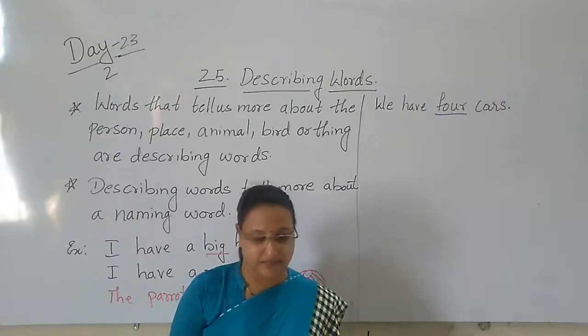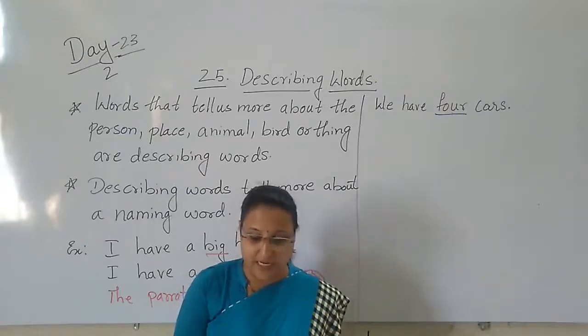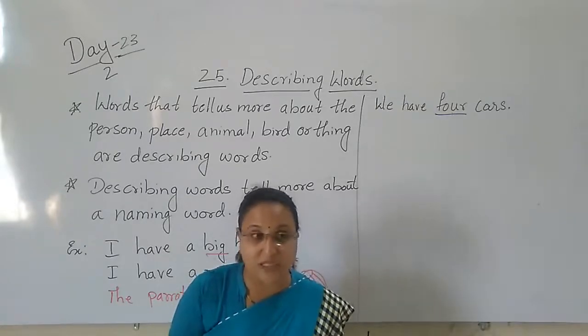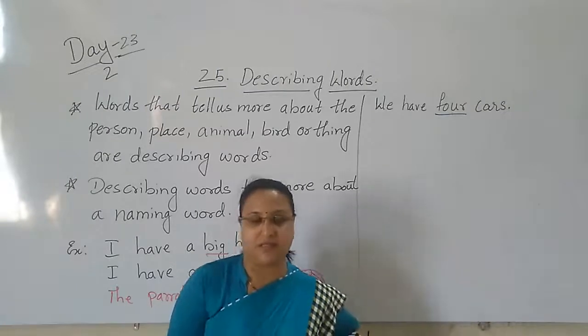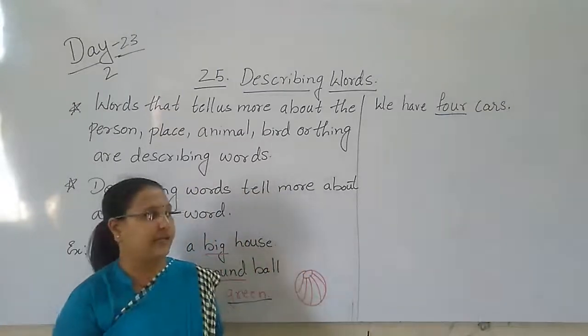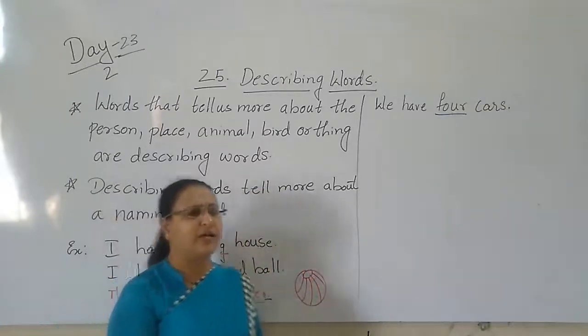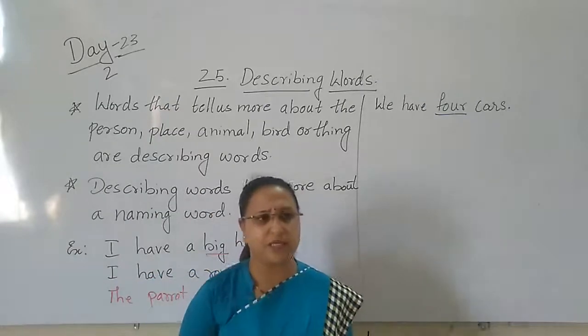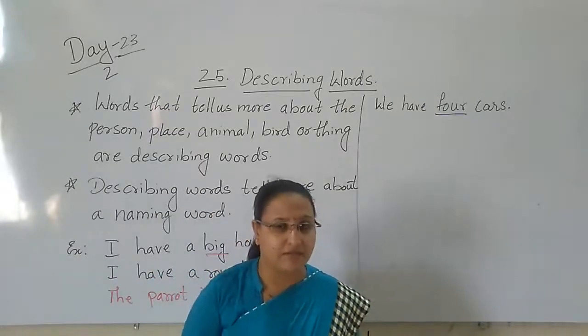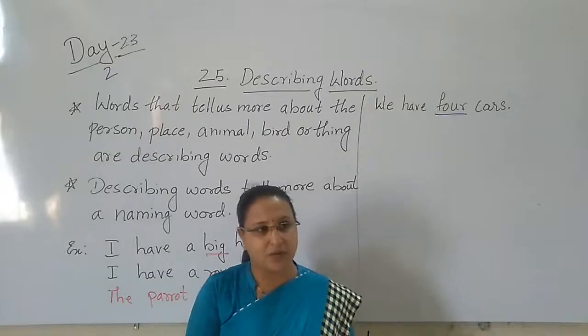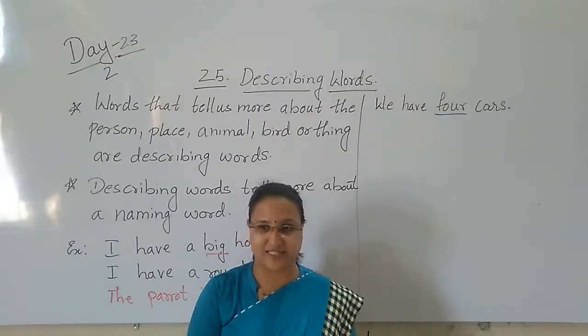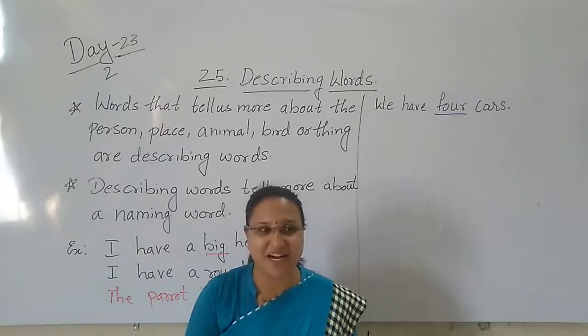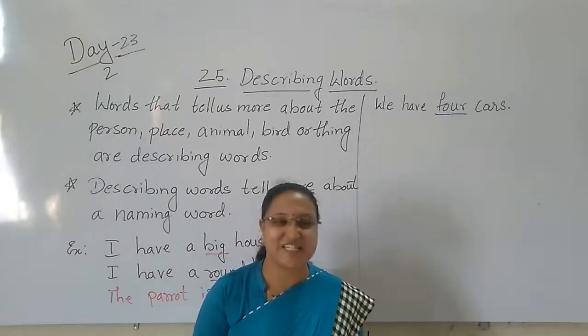So here they also tell us how someone or something looks. Now when a person is moving, we say, wow, how smart she is. No, how smart he is.